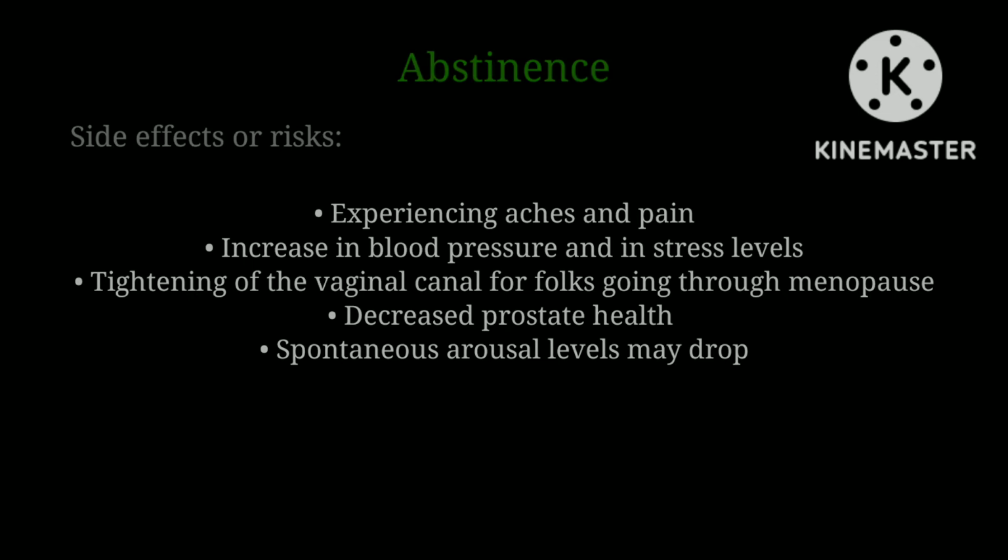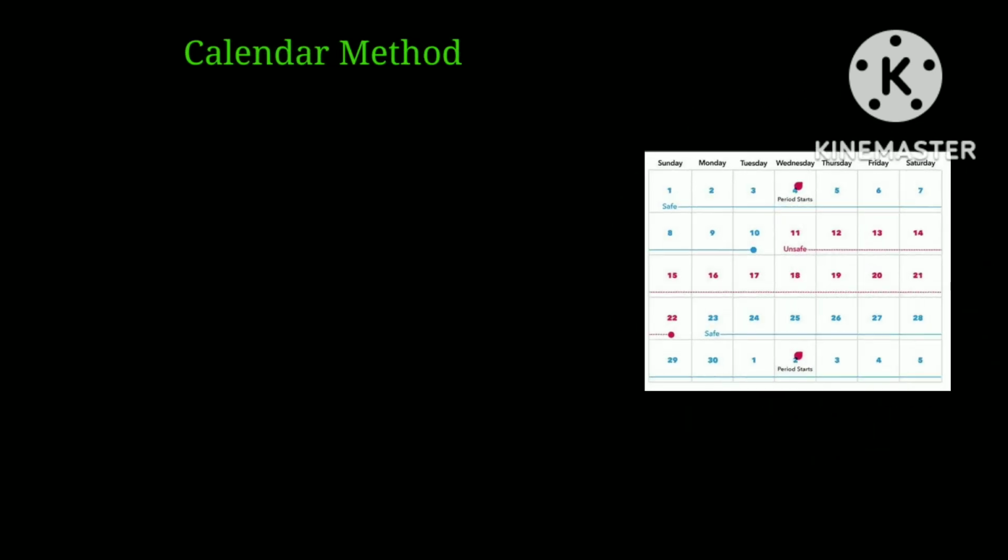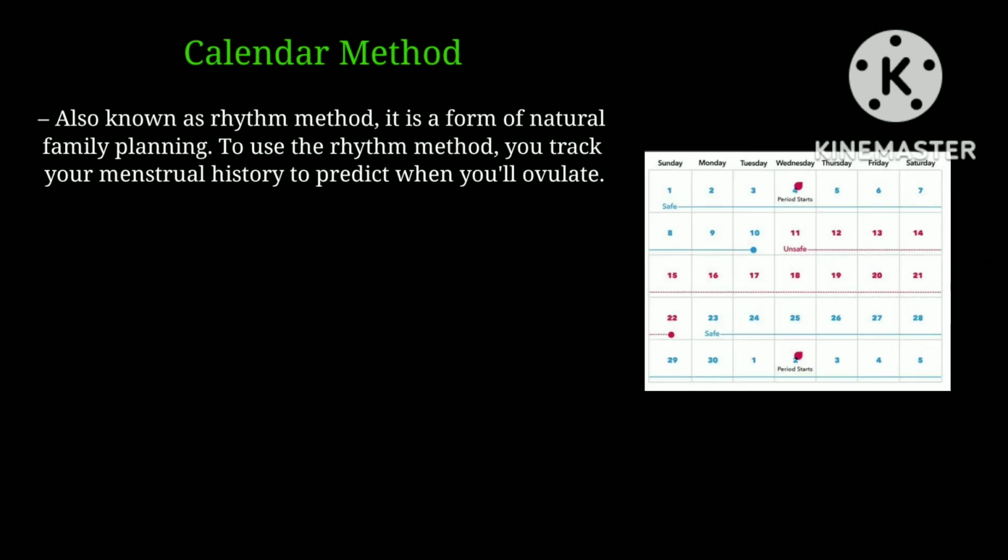may drop. Next example is the calendar method, also known as the rhythm method. It is a form of natural family planning. To use the rhythm method, you track your menstrual history to predict when you'll ovulate. Advantages in using the calendar method: